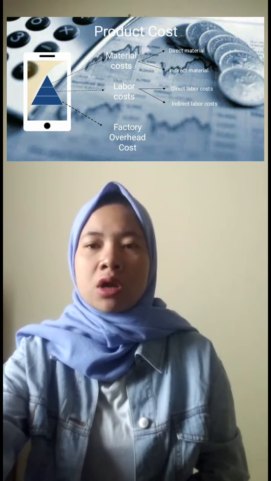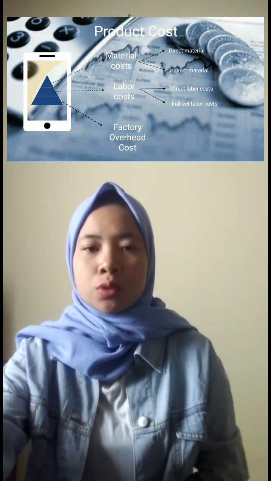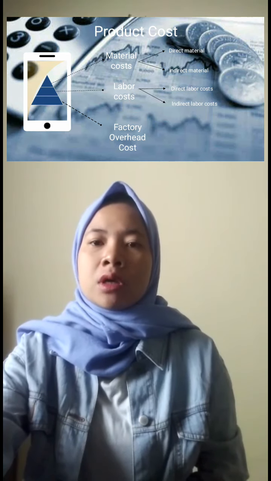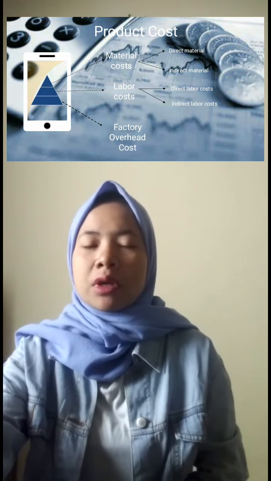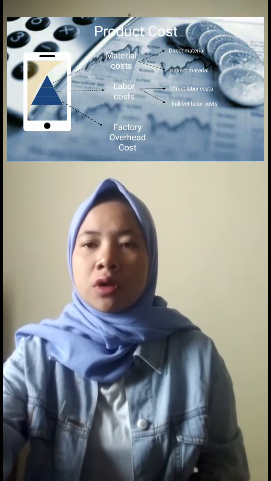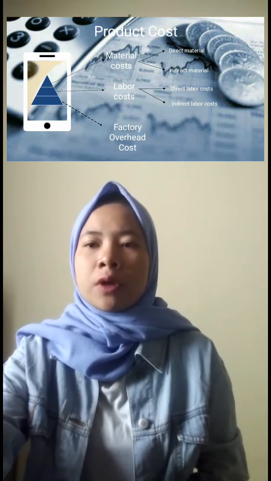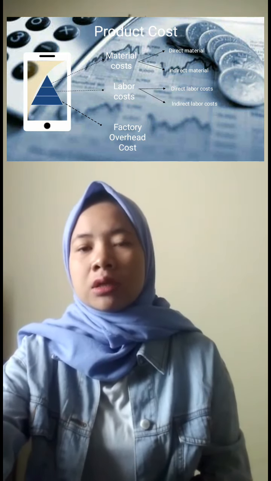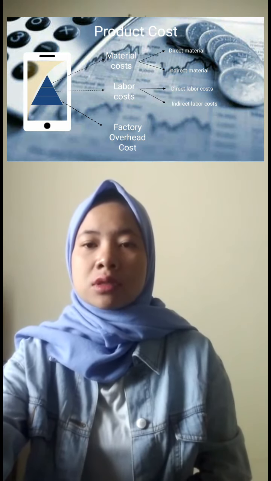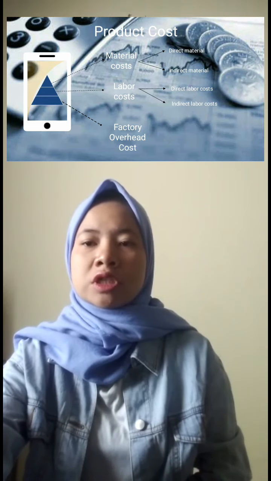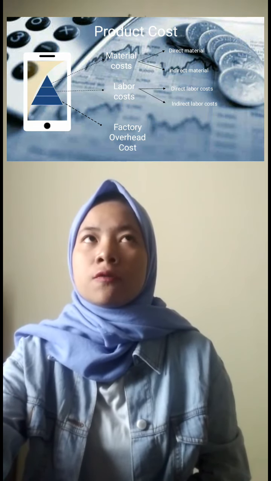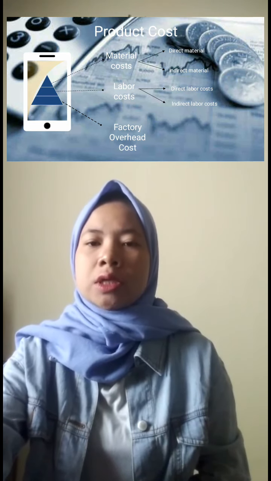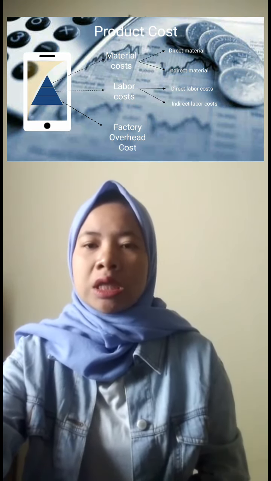And material cost can be divided into 2: direct material and indirect material. Direct material, for example, is wood in the manufacture of wooden tables and fabric in a confection company. And indirect material, for example, is nails and wood glue in the manufacture of wooden tables and yarn in making clothes or confection.